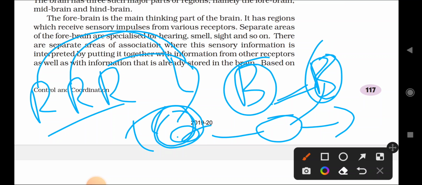So the brain makes an extra check whether it is correct or not. First we take the information from the receptor, after that the information is analyzed again with what is already stored in the brain. That information is checked against one another, and ultimately the output is given by the brain. This much thinking happens in the brain within a fraction of a second, which is why we say it is a very complicated process.